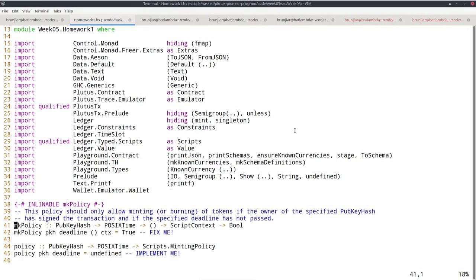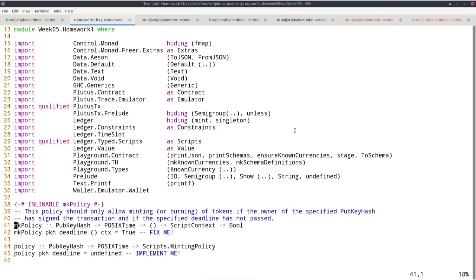For homework, first I want you to look at the homework 1 module, and there I want you to implement a Mary-era style monetary policy, minting policy. So in Mary, it's already possible to use native tokens, even though we don't have Plutus. And you can specify minting policies, but only of a relatively simple type. What you can do is specify signatures that have to be present in the minting transaction, and you can specify deadlines. So you can say that minting must not happen after the deadline has passed.